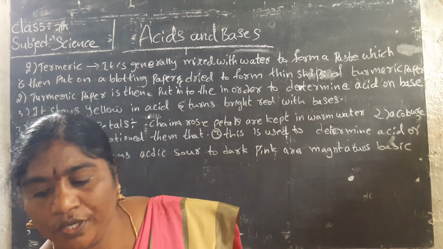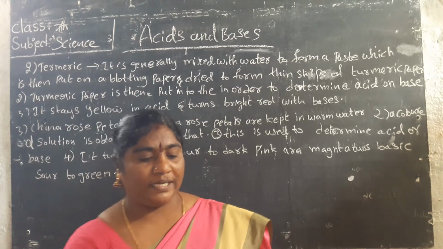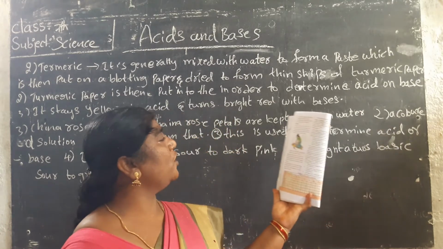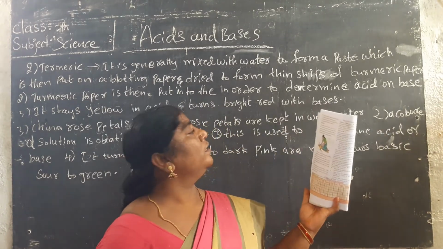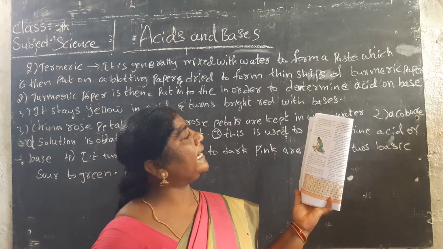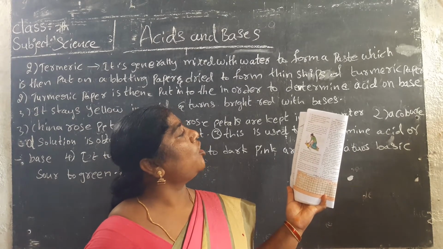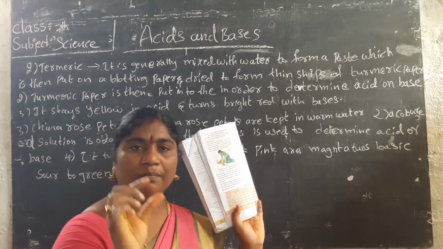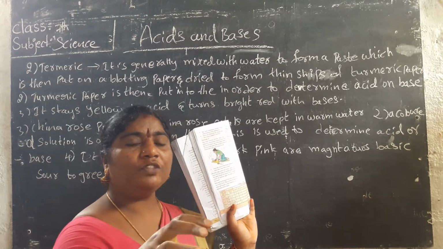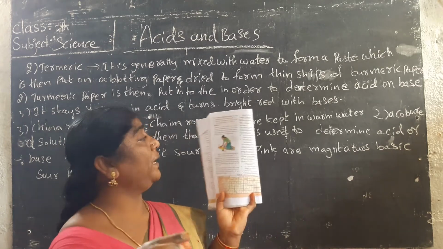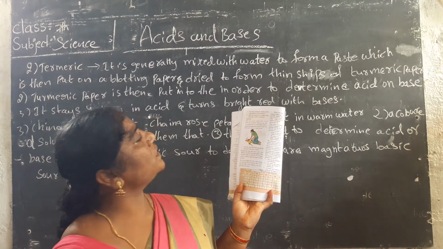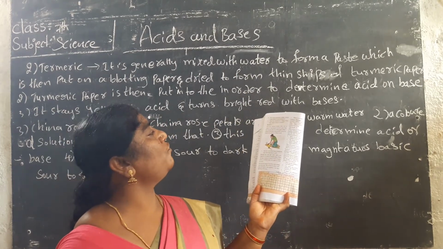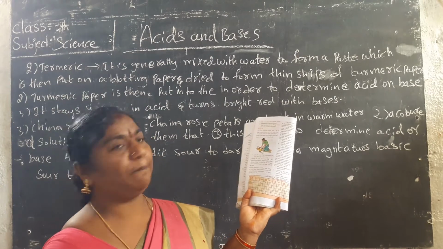Now let us do one activity at home. It is on page number 10 in your textbook. Take some turmeric powder, add a bit of water to it and prepare turmeric paste. When water is mixed with it, it will look like a paste. Rub the turmeric paste on white paper, and draw a flower on the paper with a pencil.